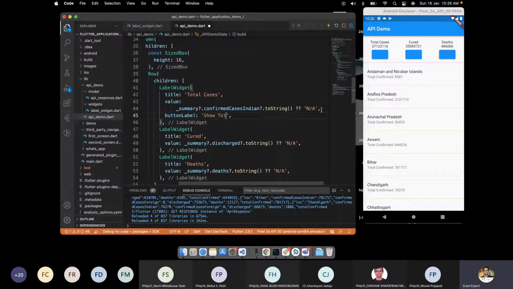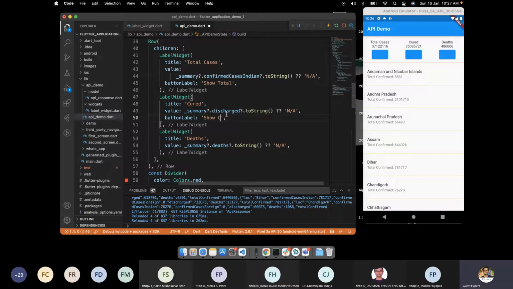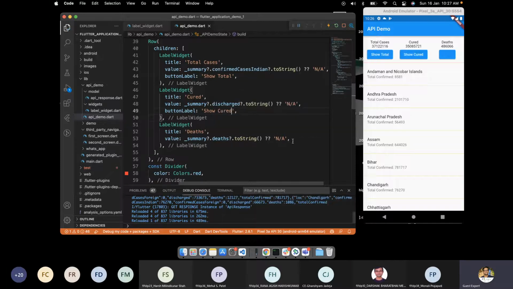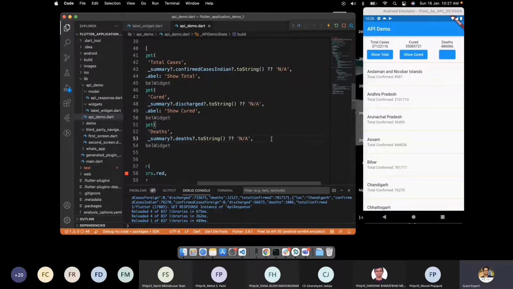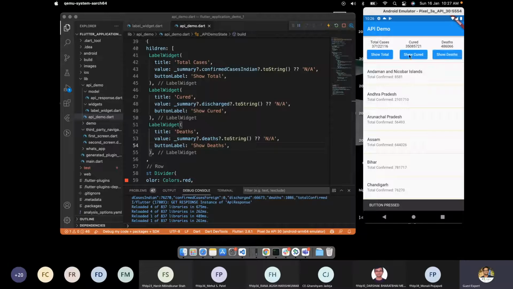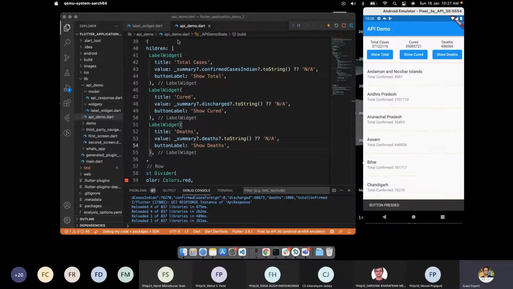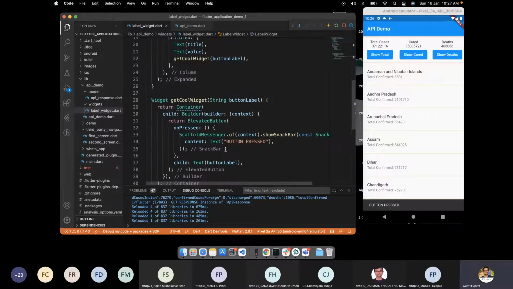Show total, show cured, and show deaths. Now, clicking on each of them, the data should get updated over here. Tell me what we need to do here.